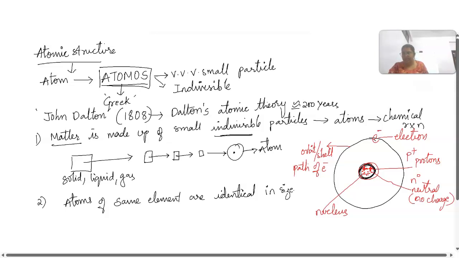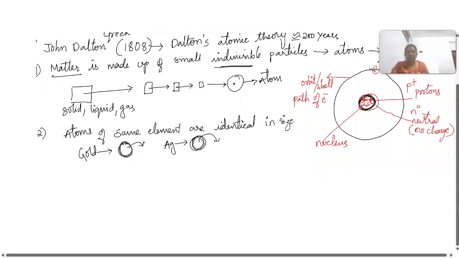Okay, identical in size. That means mass will be the same, and all of its physical and chemical properties too. Suppose you take gold. Gold is an element, right? Whatever the element is, all the atoms are the same. When you take silver, that is also an element, right? It also has atoms of the same size. So this is the second point he wants to explain.